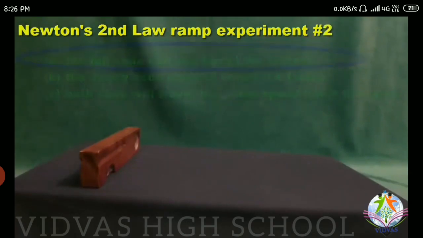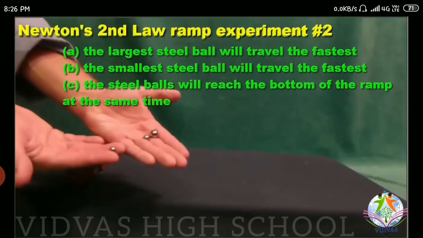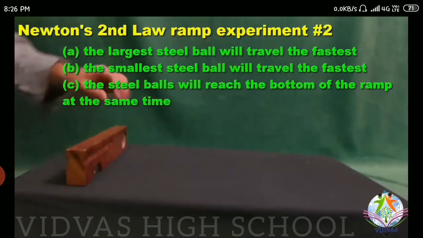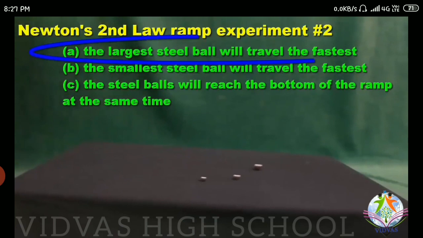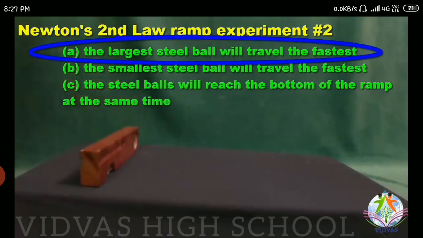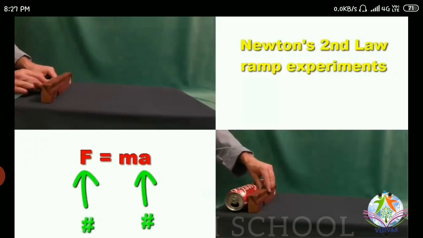Let's see another example, taking three balls of different masses. If you roll all three from the same position, the steel ball having higher mass is going to accelerate faster. So here you can give the statement that if the mass is higher, acceleration is going to be higher, depending upon the equation F equal to ma.